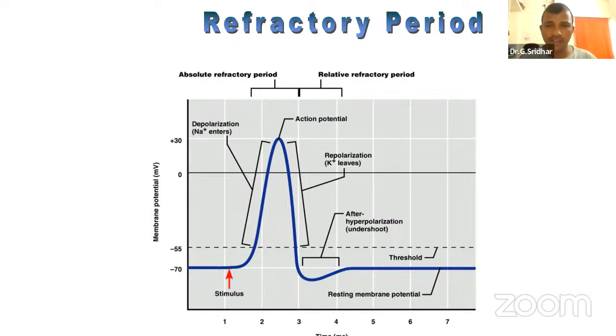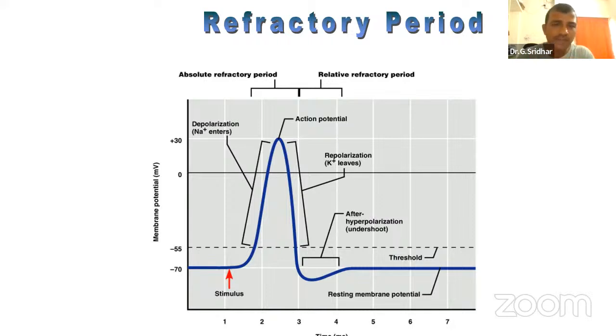But the sodium channel is very fast and very tight. That means when you give the stimulus, they will open very fast. Sodium influx will be very high, but potassium channels are very slow, and at the same time they are leaky in nature. When there is no stimulus and the cell is in the resting stage, sodium channels will be very tight.